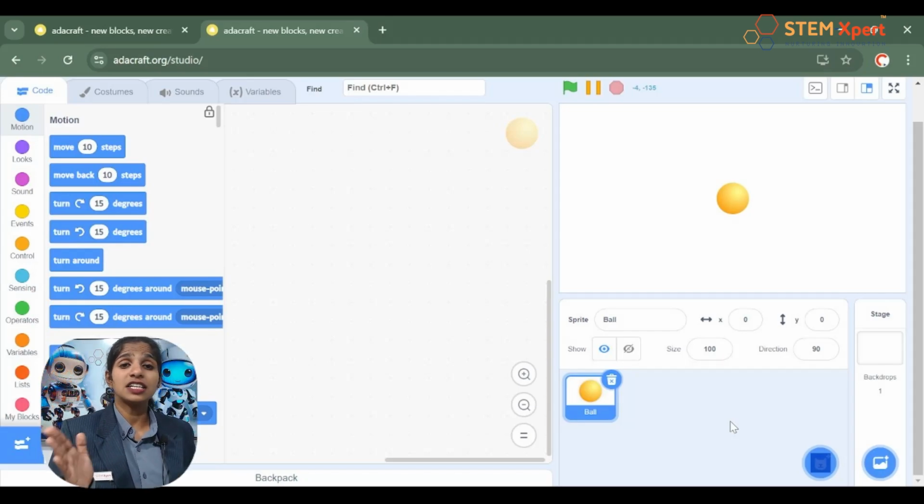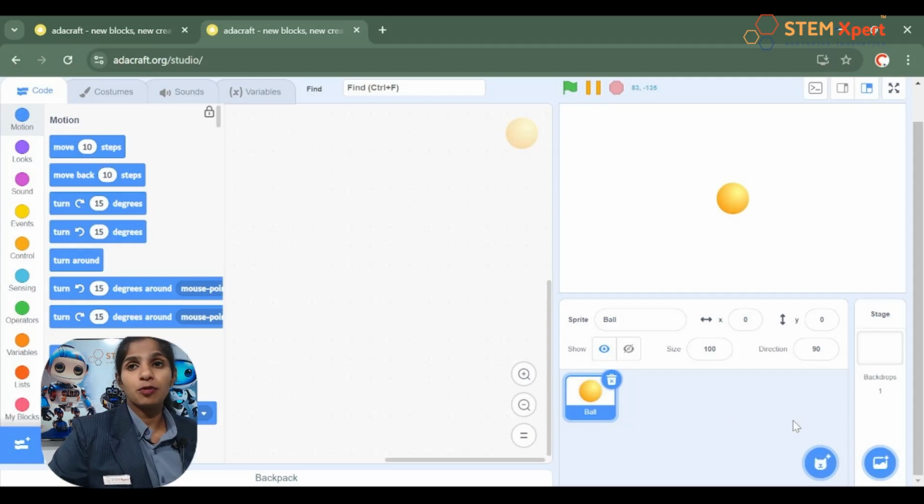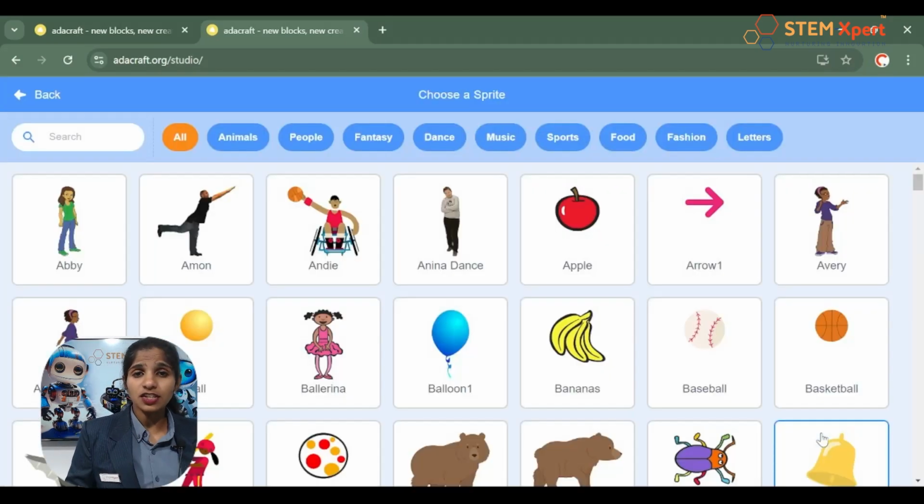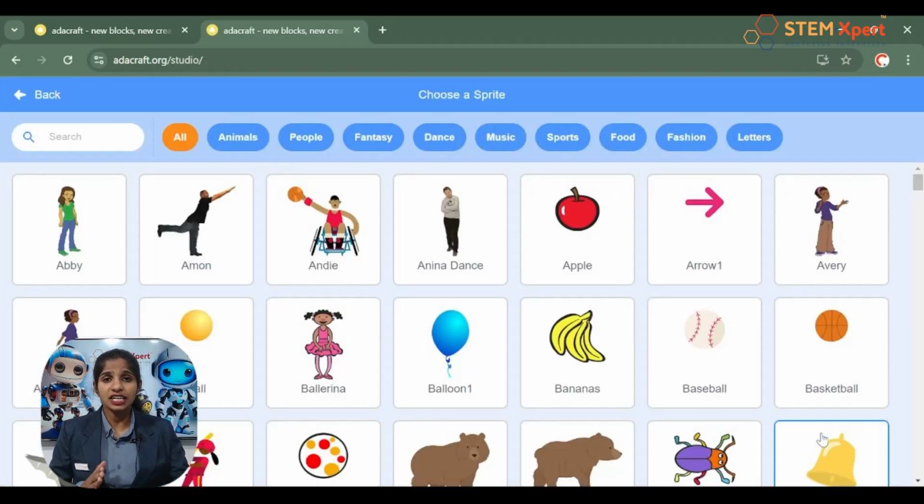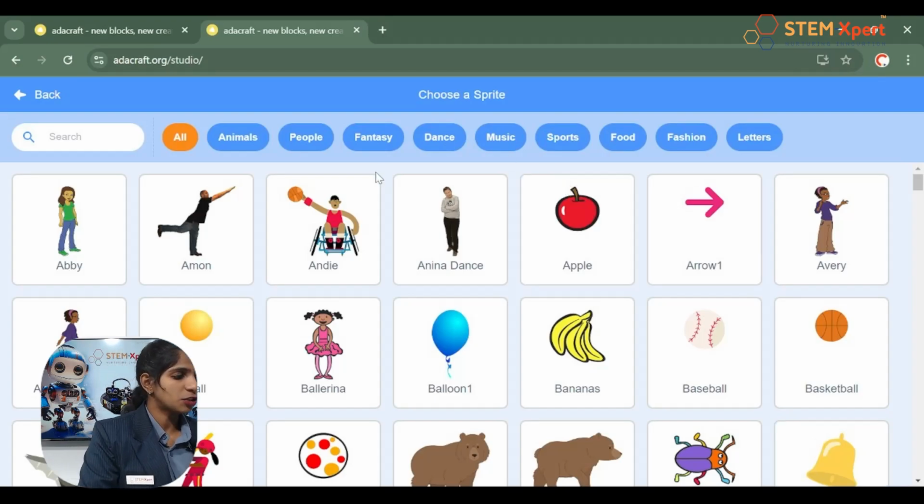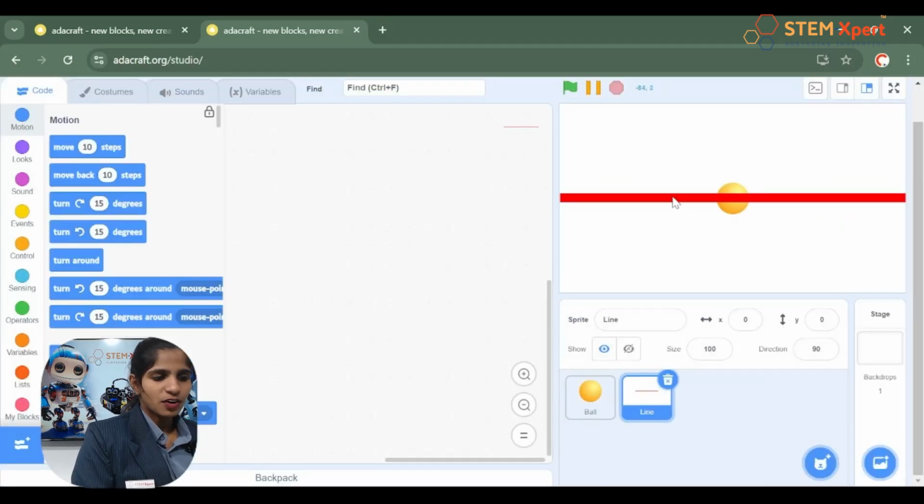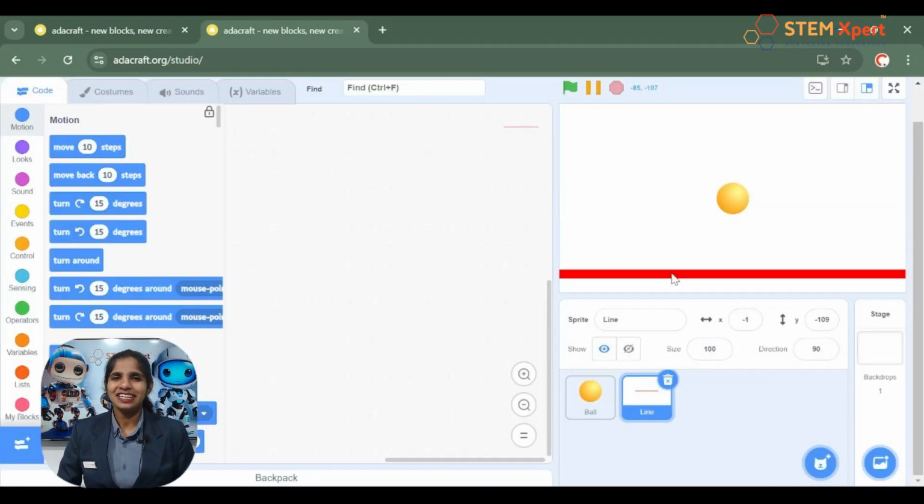The first sprite is already added, right? Now it's time to add the second sprite, which is a line. For that, again click on the sprite panel, click the first option, which is to search from the Adacraft library, and search for a line. Have you got it? Good, great. So the two sprites are set now, right?